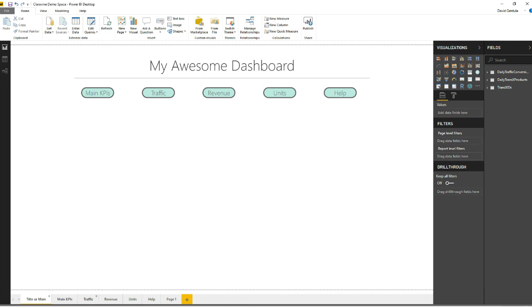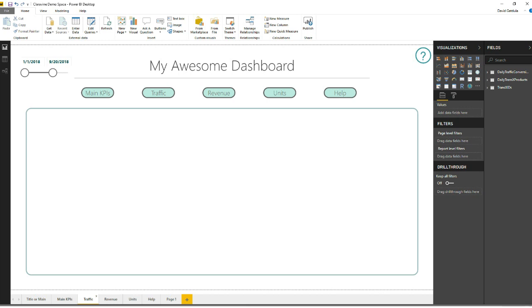The best way to do that is to create a duplicate of that page by right-clicking and saying duplicate, and it'll give you a new tab, which is a duplicate of the first one, and you can put in your reporting space there. You can put in your dates, insert your date visualization there. This is actually one of the buttons from here, so it's a help button, and your reporting space. And once you've done that, and you're satisfied with how your navigation looks and how it's going to feel, you just duplicate it a bunch more times.